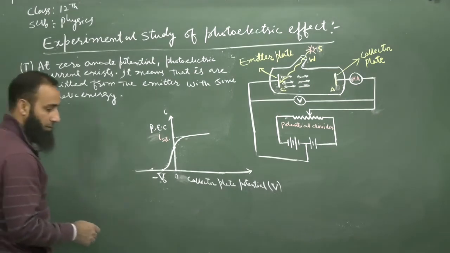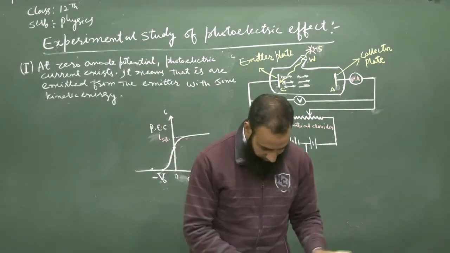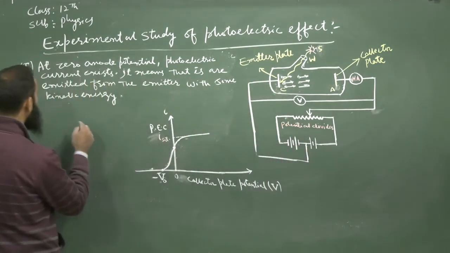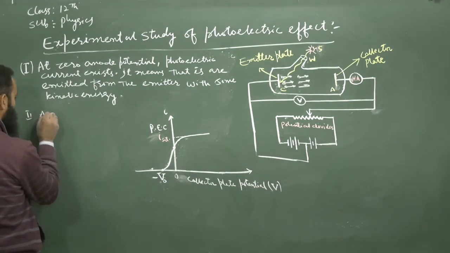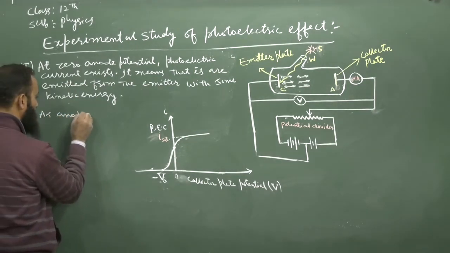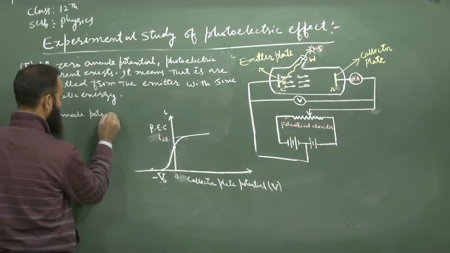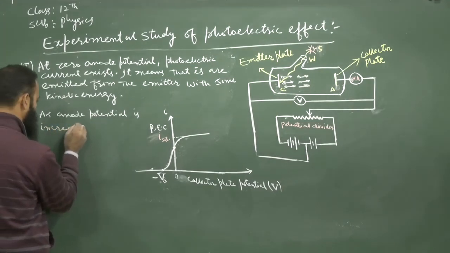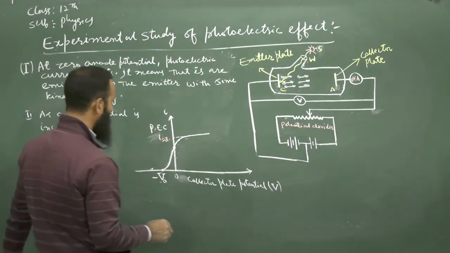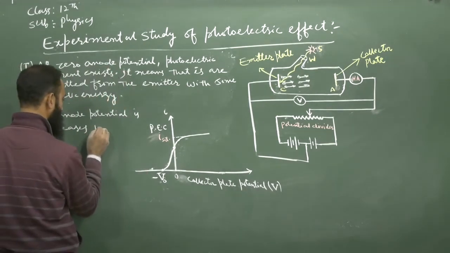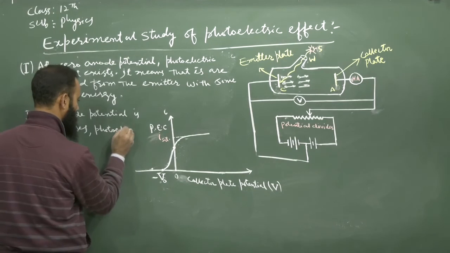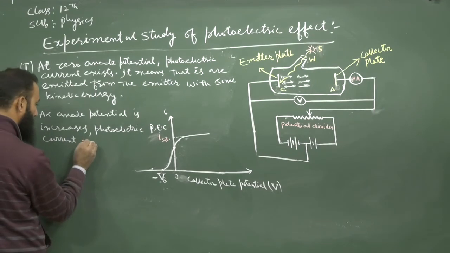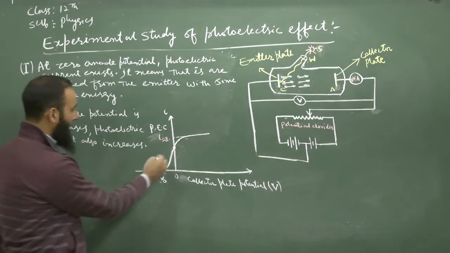Now, observation point number 2. As the anode potential is increased, the photoelectric current also increases.